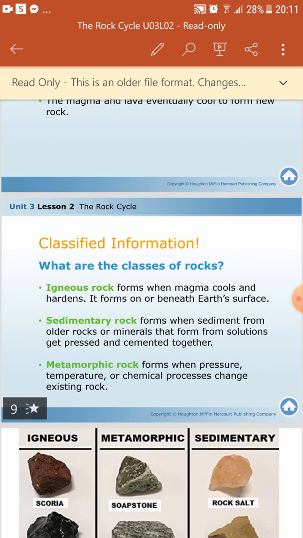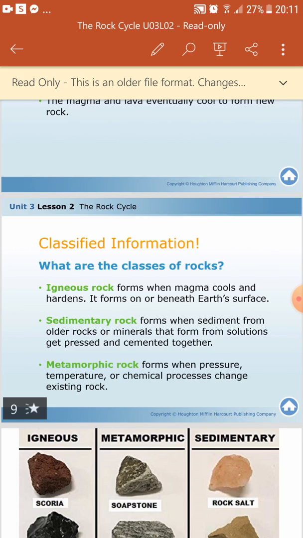The igneous rocks are formed when magma or lava cool and then harden. From the last lesson, I remind you what magma and lava are. Magma is the molten rock deep under the ground. But if the volcano erupts and the magma comes out, it will be called lava. Okay, so both magma and lava, when they cool down and harden, become igneous rocks.